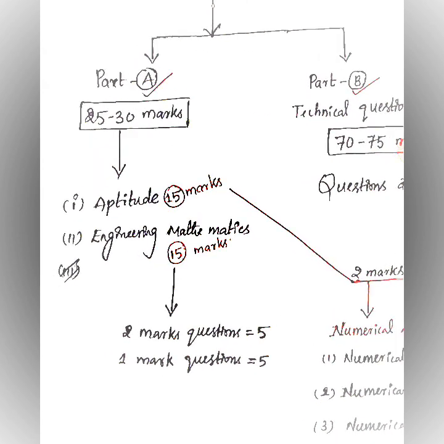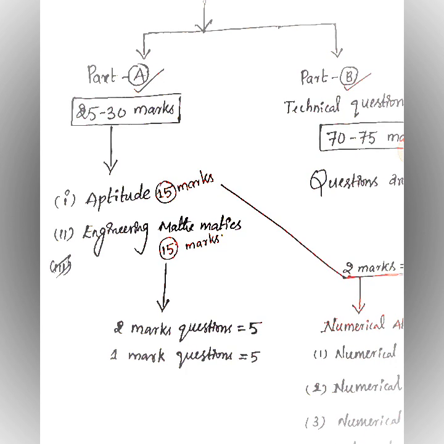Again, part A has two parts. The first one is general aptitude and the second part is engineering mathematics. Each of these parts carries 15 marks. Engineering mathematics, you all know, you already studied in your graduation, and I will explain the aptitude here.